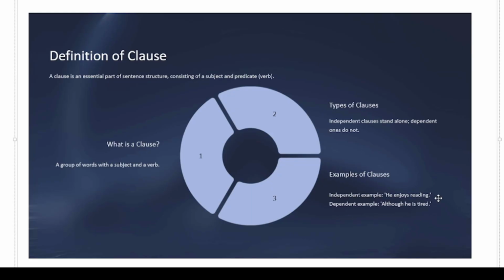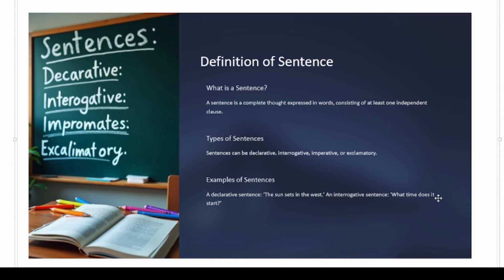All right. Now sentence. You know well what a sentence is. A sentence is a complete thought expressed in a group of words which consists of dependent or independent clauses, or the combination of both, or at least a single independent clause. All right.